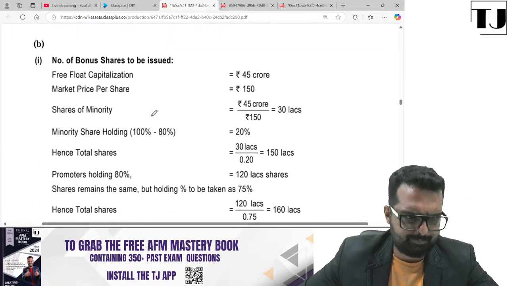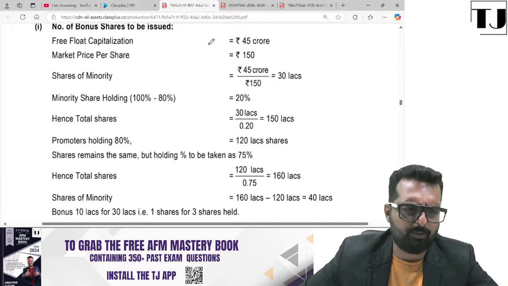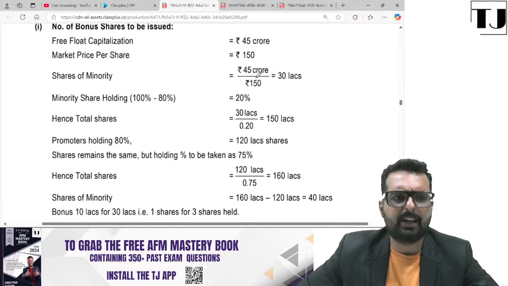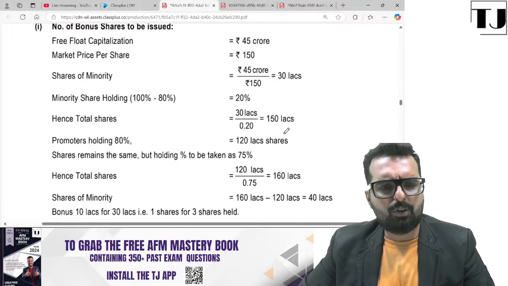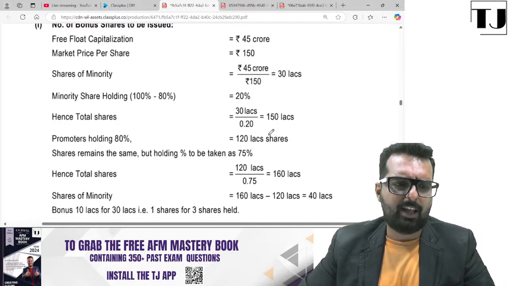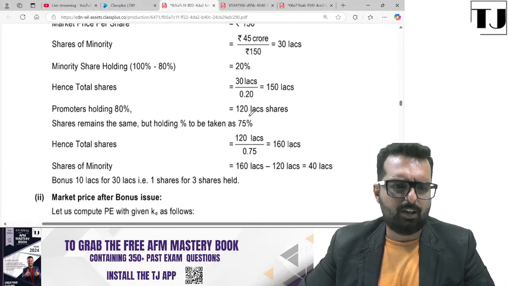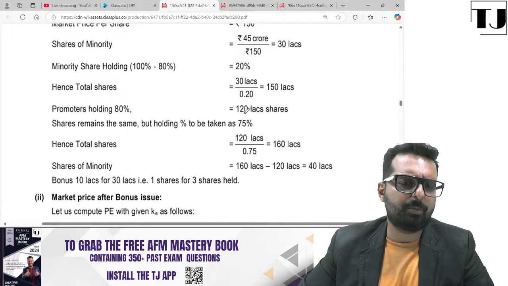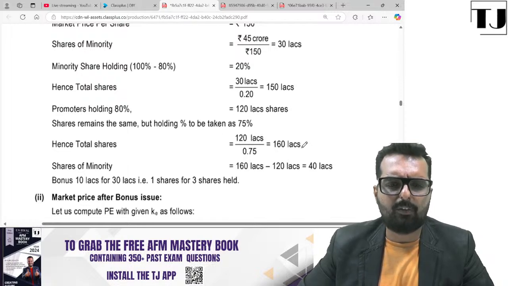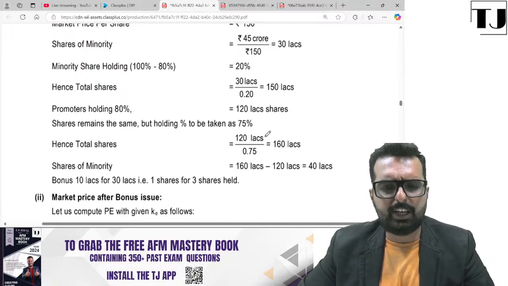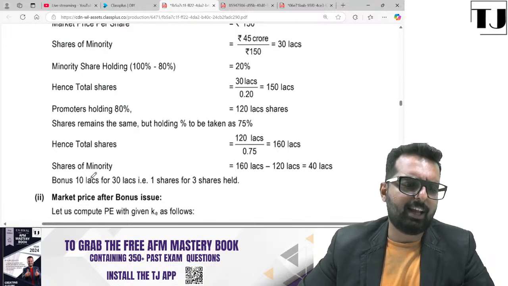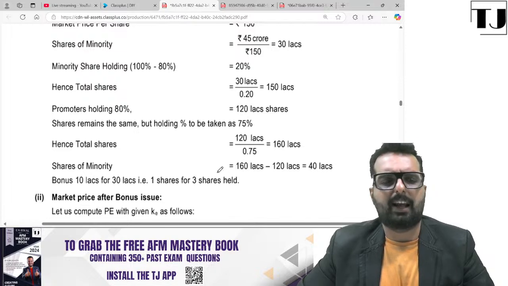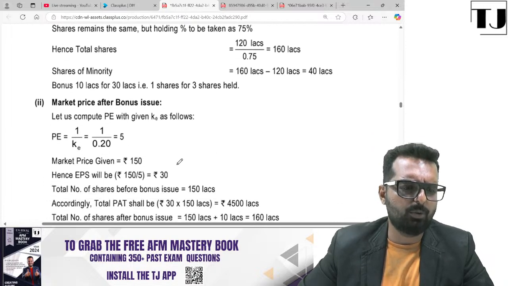One moment. Yes. So free float is 45. Market price is 150. So shares to be given to the market minority is 30 lakh shares. That should be 20%. So the total value should be 150 lakhs. Hence the promoter can hold 120 lakhs. 120 lakhs has to now turn out to be 75%. So the total value should be 160. To reach 160, how much bonus share has to be given? 40 lakhs. So 10 lakh has to be given for every 30 lakhs. Like that you get the ratio as 1:3.